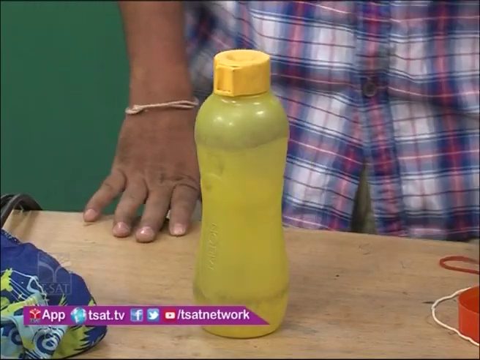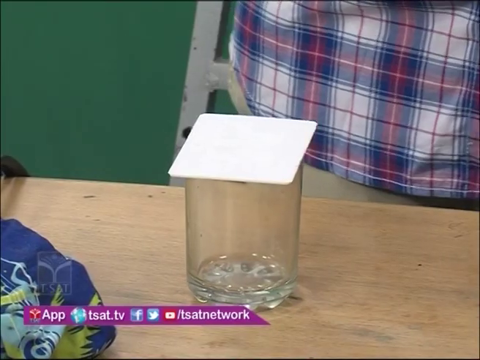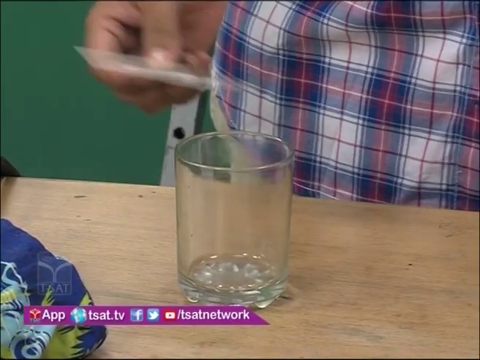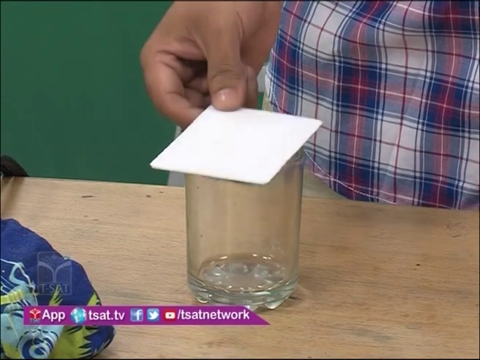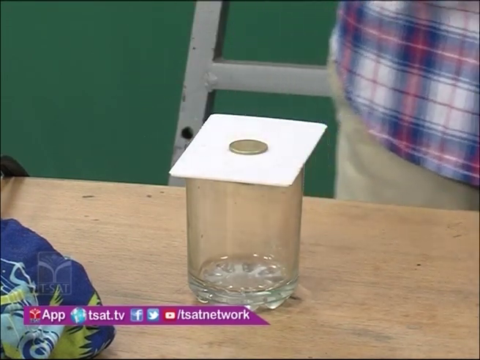What are the examples for static inertia? Let us do a simple experiment to understand the static inertia. It has many applications, and we can observe this inertia in daily life also. Take a glass and a cord. See, there is a coin on the cord.